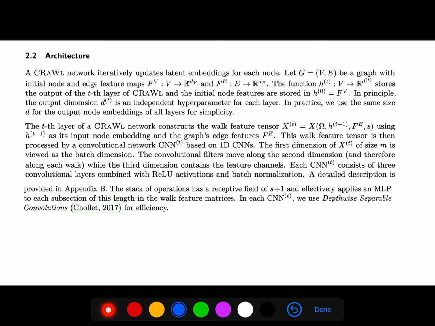So a CRAWL network iteratively updates latent embeddings for each node. The t-th layer constructs the walk feature tensor using h sub t-1 as its input node embedding and the graph edge feature. The walk feature tensor is then processed by a convolutional network.